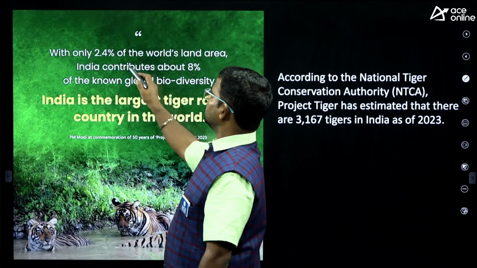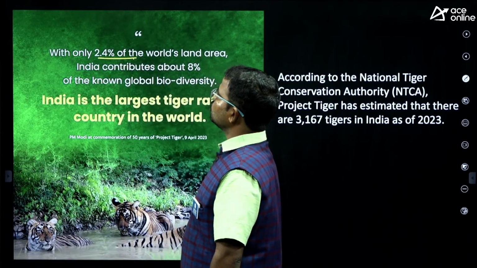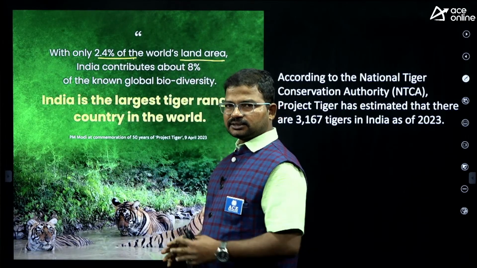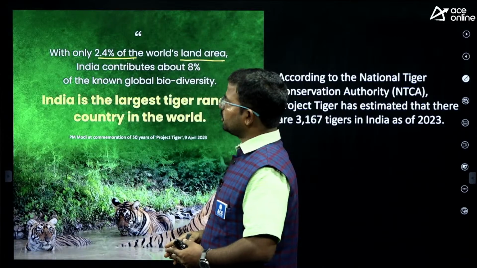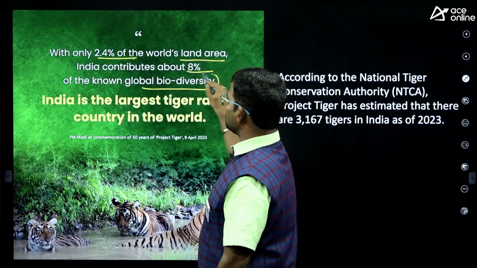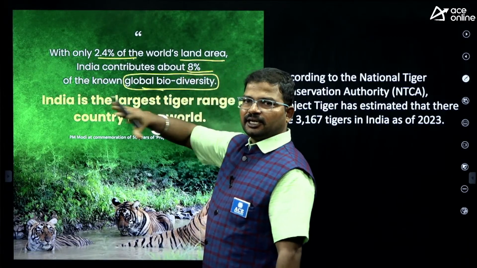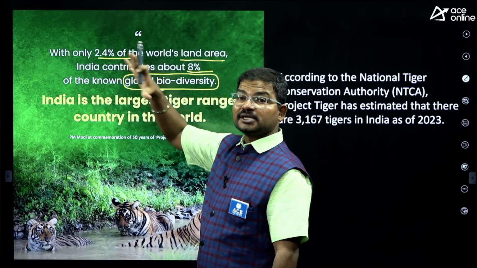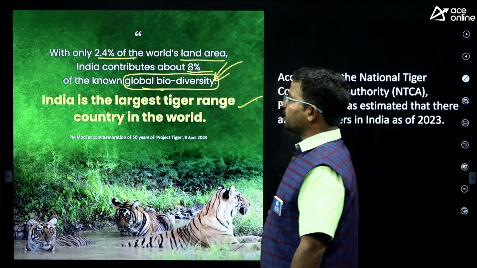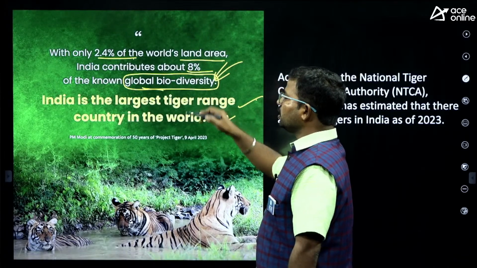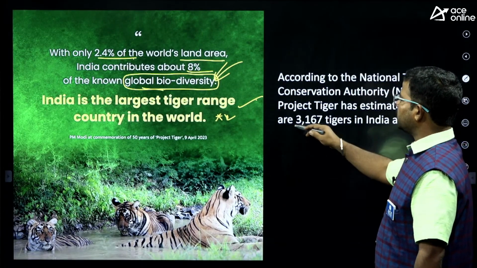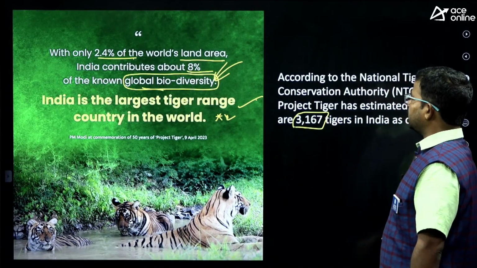Actually, guys, we have only 2.4% of the world's land area. Our land area is very small, 2.4% only. But around 8% of global biodiversity exists in India. And here you have to remember, India is the largest tiger range country. How many tigers do we have? 3,167.